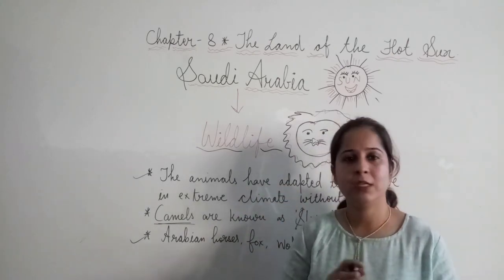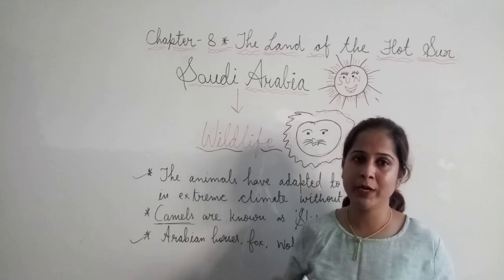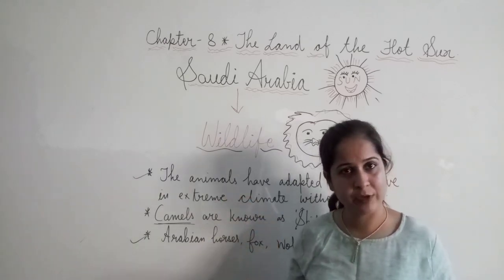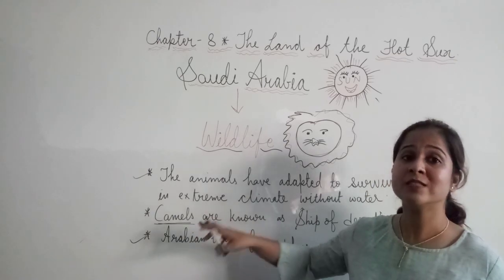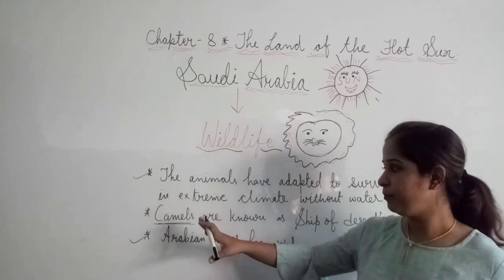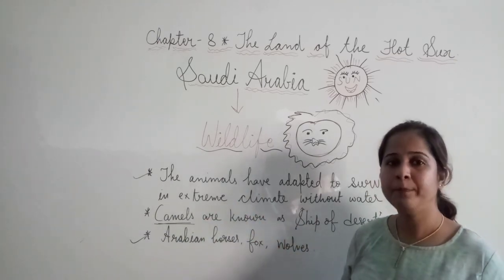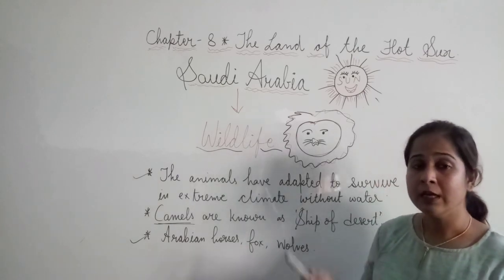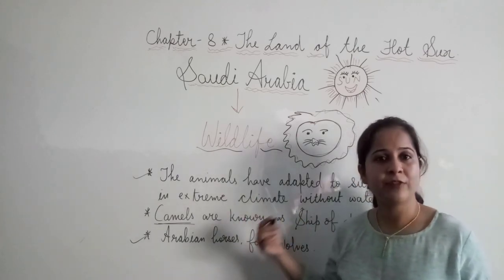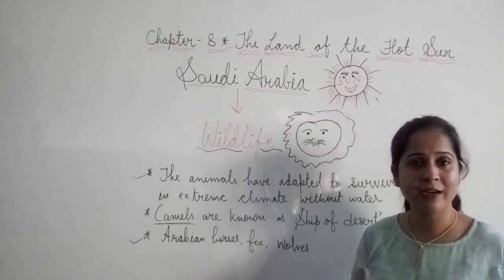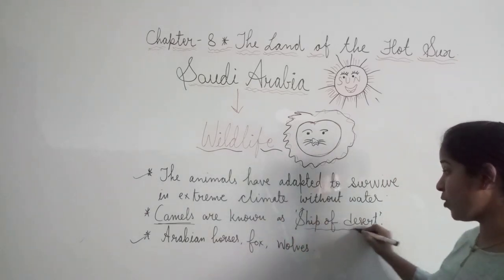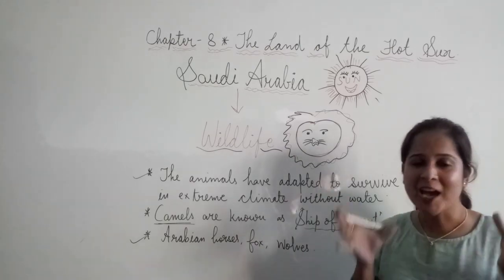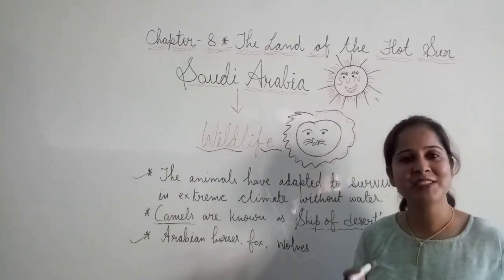So these cannot be run on the sandy surface. So camel is that animal which is best suited as a means of transport, and people mostly use camels here for transport, for traveling. That is why camel is known as ship of the desert, and camel is that animal which can survive for a